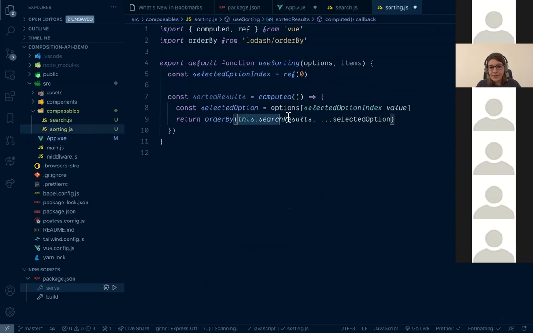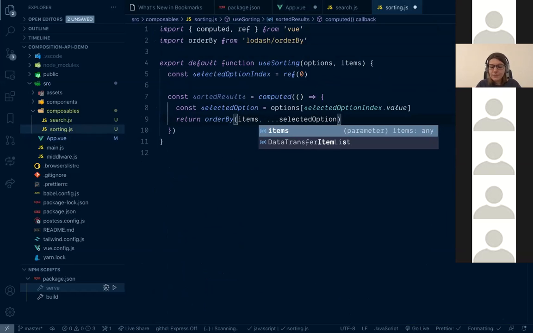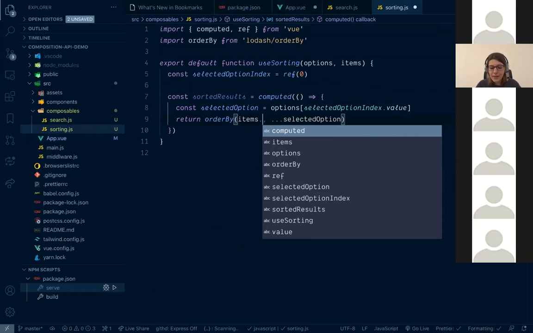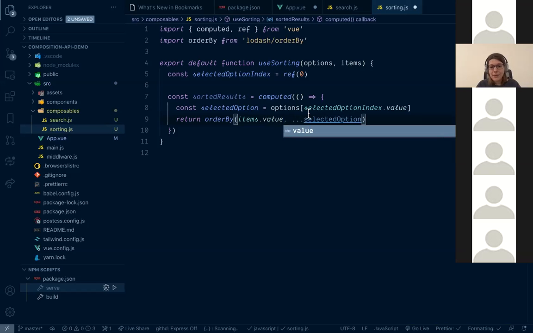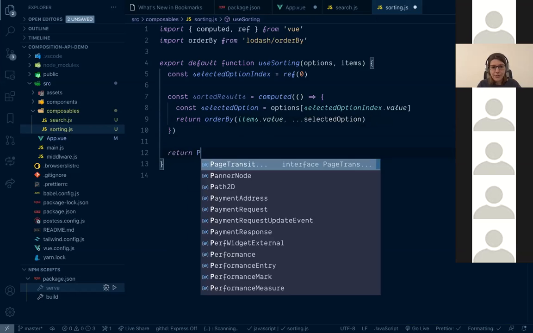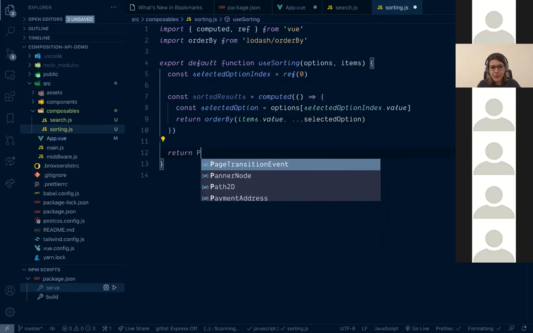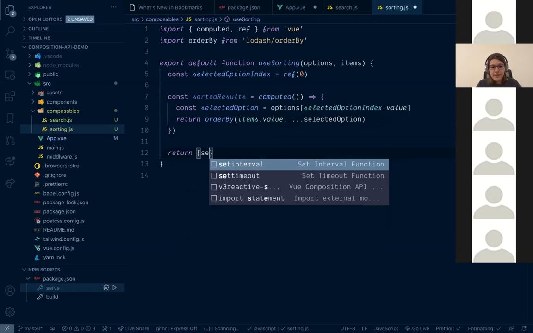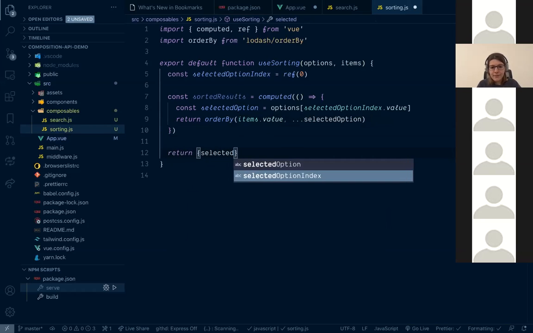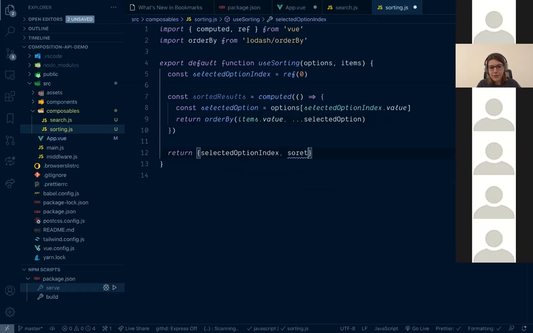These search results don't exist anymore. It will be items. More to say, this will be items value. And I will explain why in a minute. And just return selected option index and sorted results.